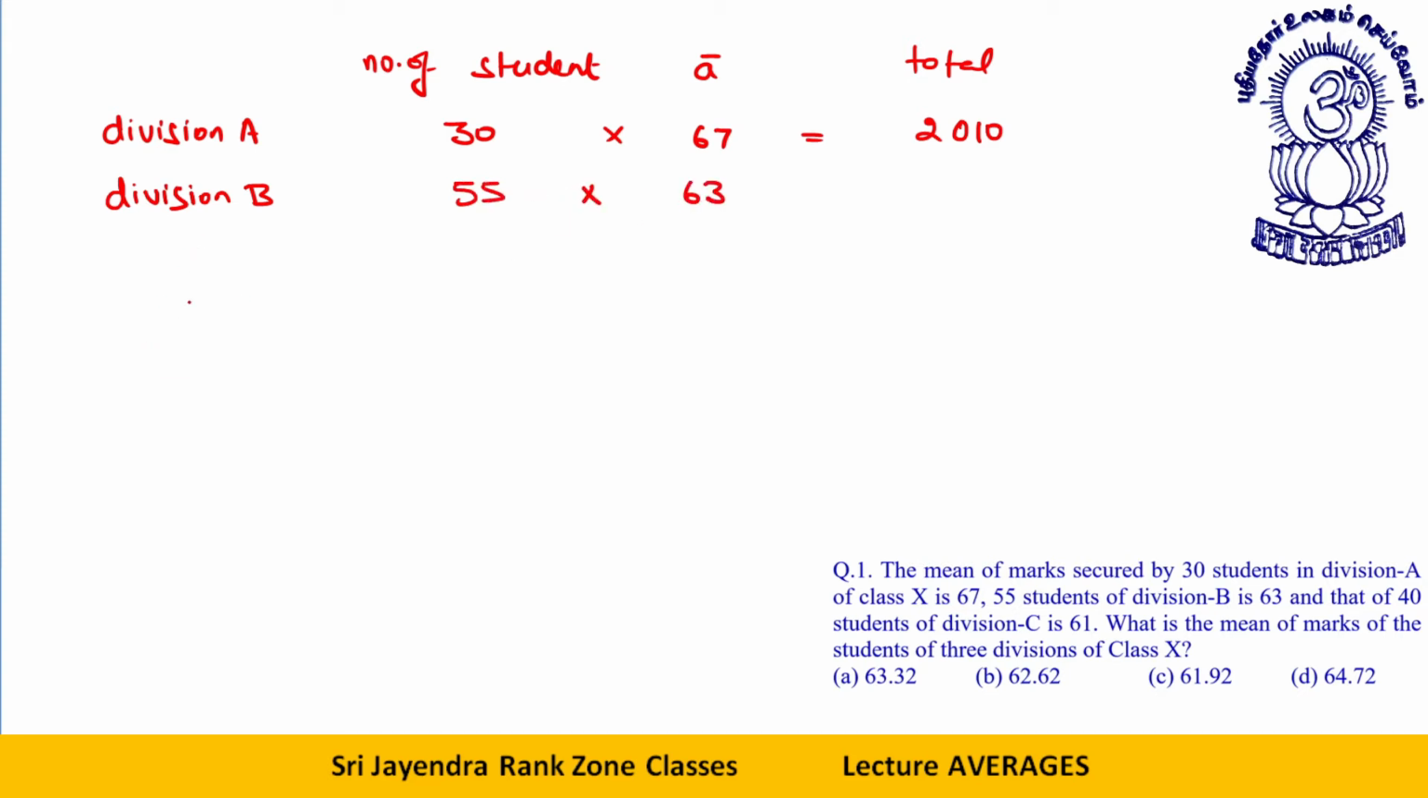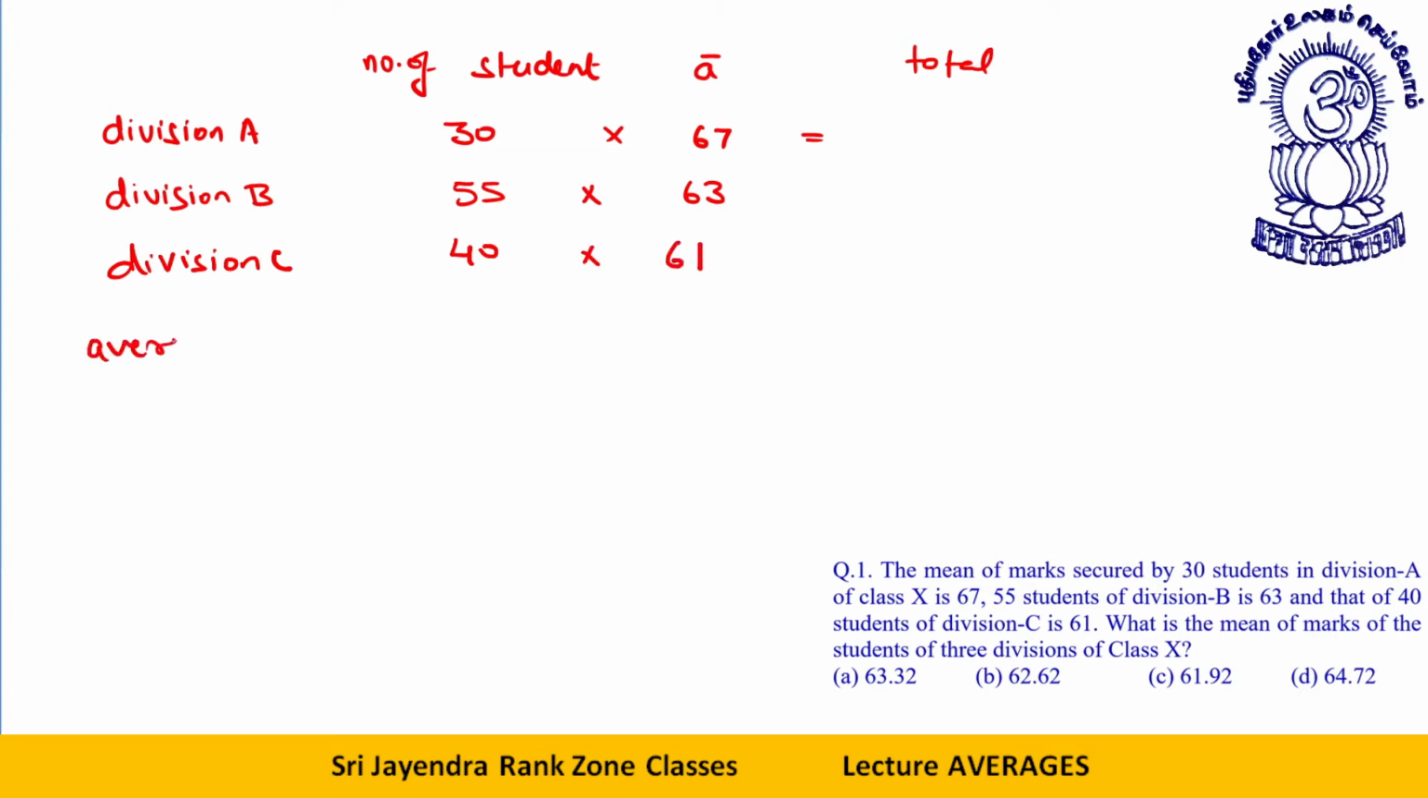Last one. Rather than adding all these, now I'll be doing something else. Okay, let it be like this only. Division C. What is division C? 40 students of division C, average is 61.